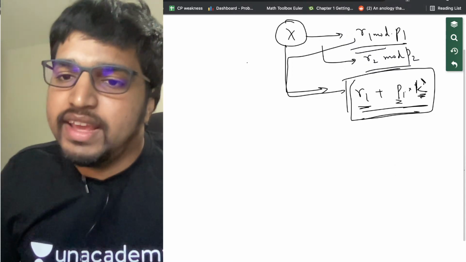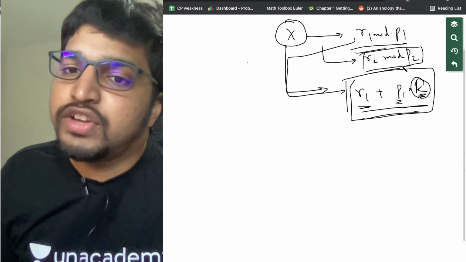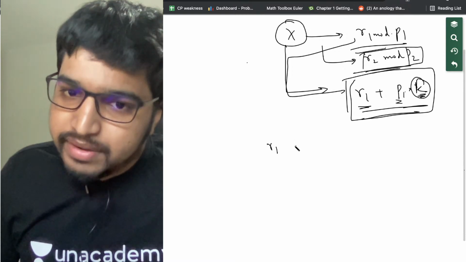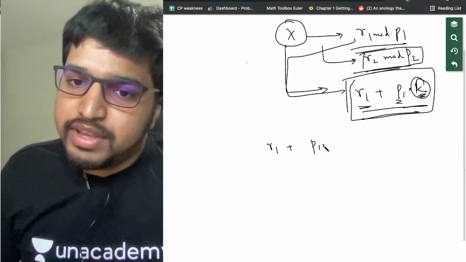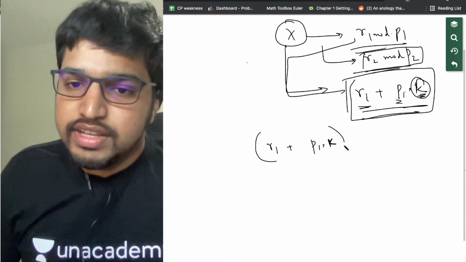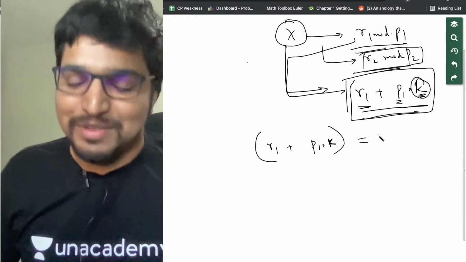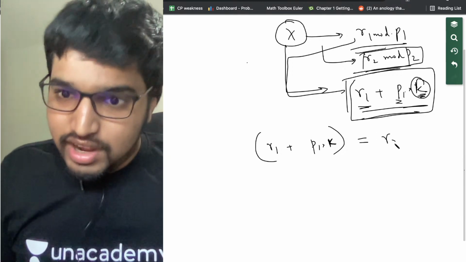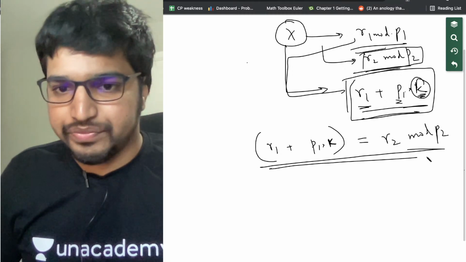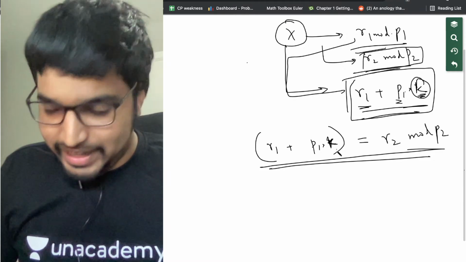Now, we're going to find k by using another piece of information, that x is also of the form r2 modulo p2. So what did we get here? r1 plus p1 into k is congruent to, or I'll just write equal to for now, r2 mod p2. Got it? It should satisfy this condition. And from this, we'll solve this equation to get k.